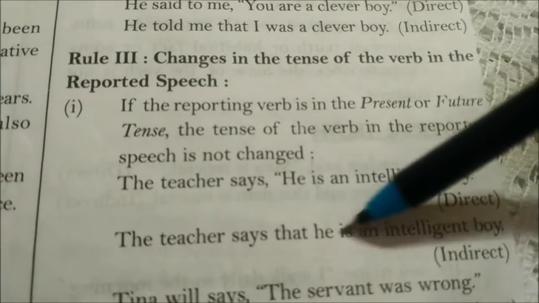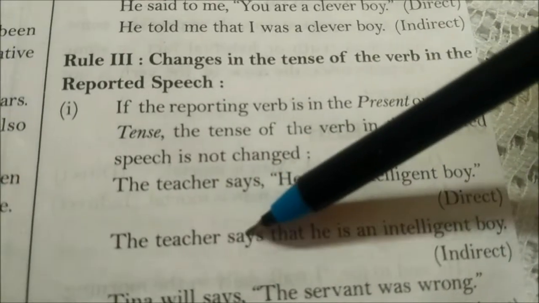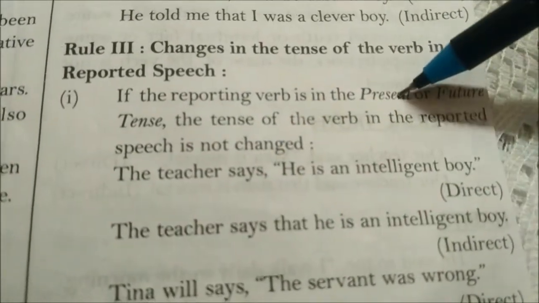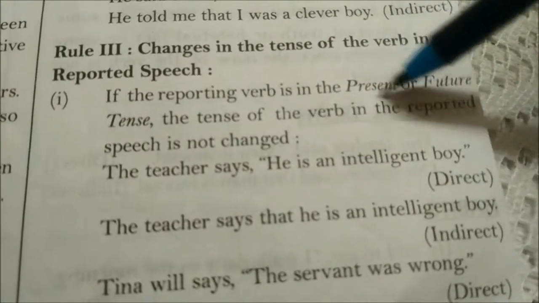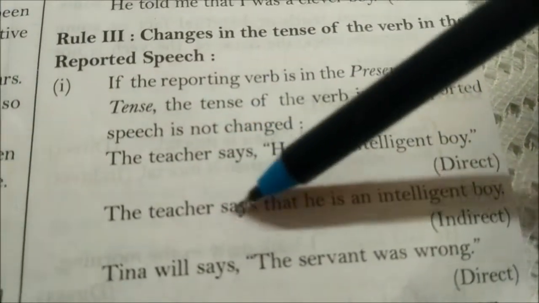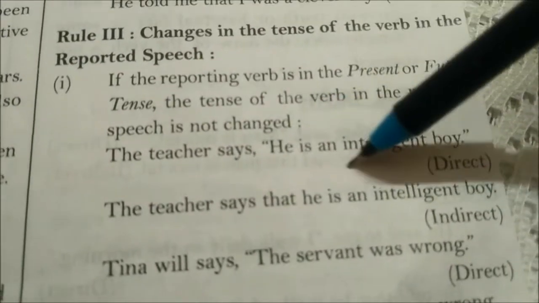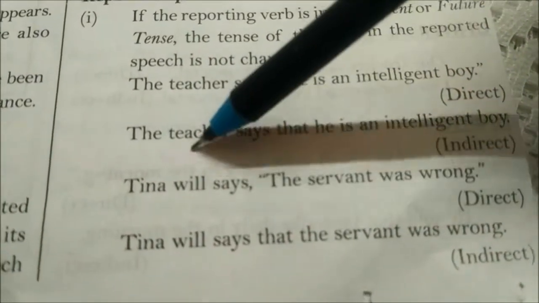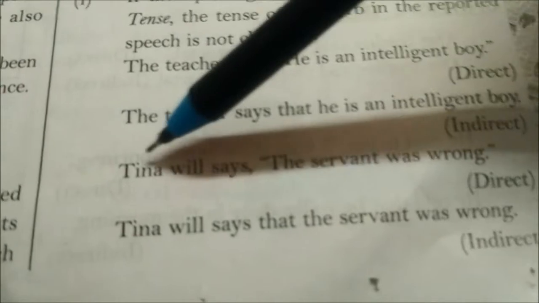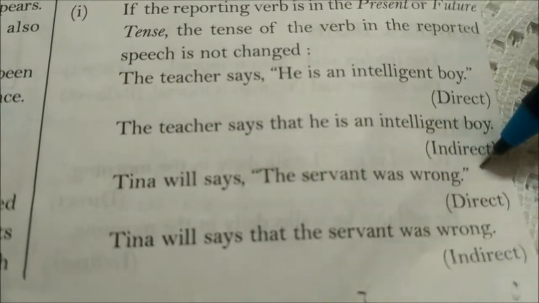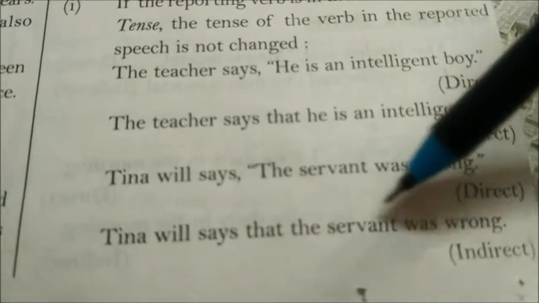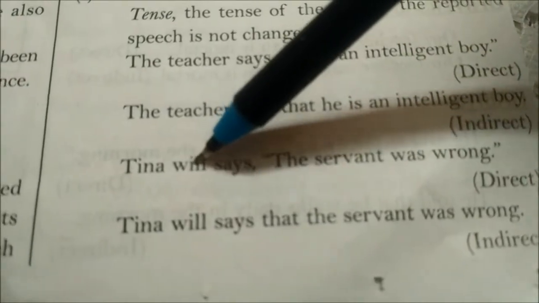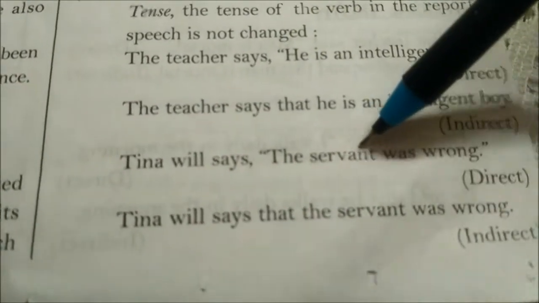Now we haven't used "was" here. Why? Because the reporting verb "says" remains the same. So there is no change when we use present as a reporting verb. The complete sentence will be in present. The same thing applies to future. Tina will say the servant was wrong. Tina will say that the servant was wrong. Even though the sentence is in past, because of the reporting verb, it will not change, it will remain the same.